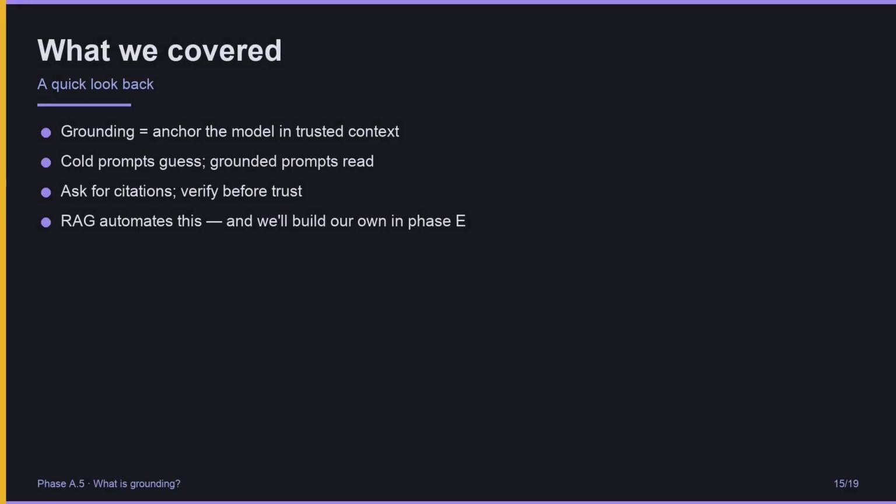Quick recap. Grounding is the practice of anchoring the model in trusted context. Cold prompts guess, grounded prompts read. Ask the model to answer only from the context, to cite what it used, and to tell you when the context does not say. Then verify before you trust. RAG is the engineering version, automated, at scale. We will build our own grounding workflow in Phase E, with Obsidian, QMD, and OpenCode.